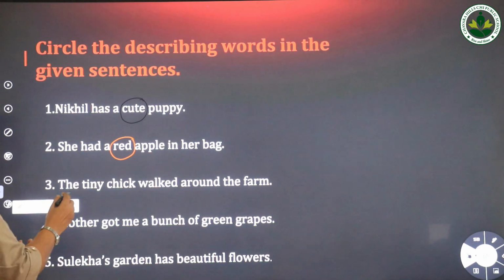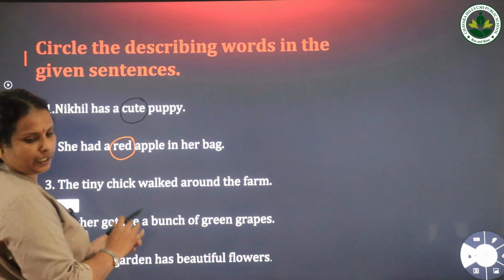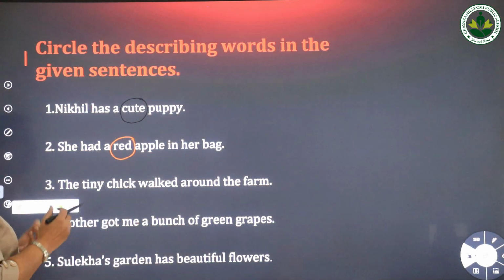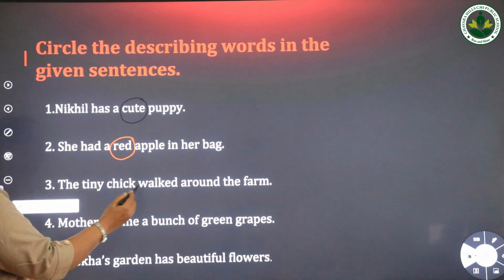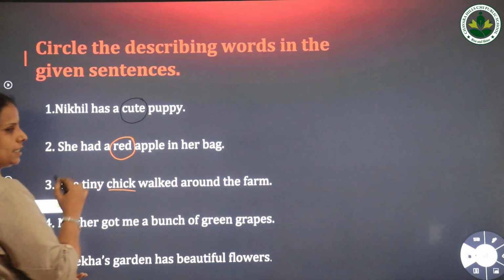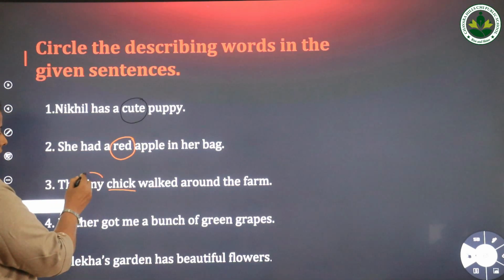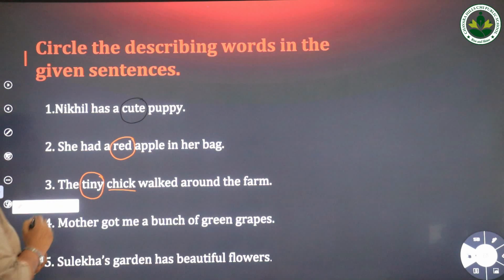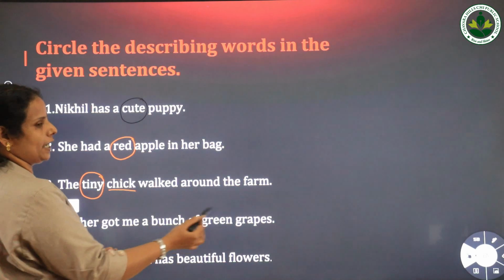Then next, the tiny chick walked around the farm. See the sentence. Here the naming word is chick, and what is the quality of that chick? It is tiny, small. So the word tiny is the describing word. Then, mother got me a bunch of green grapes.